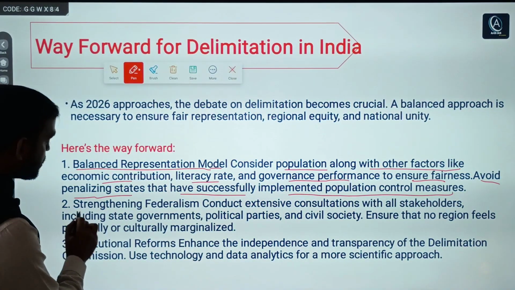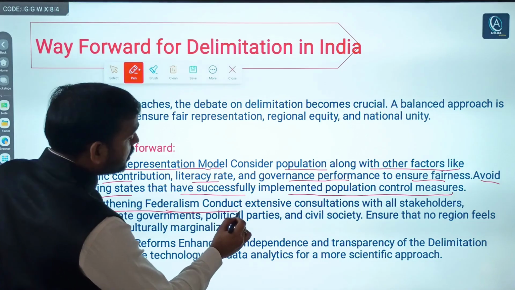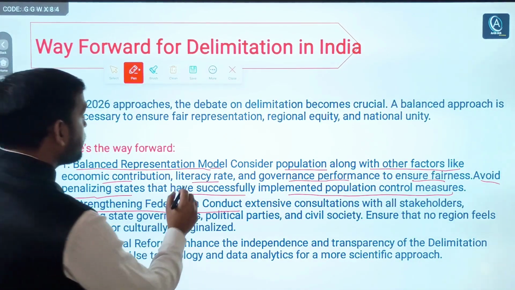Again, second, strengthening federalism.